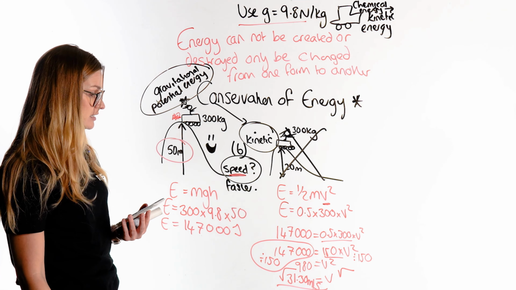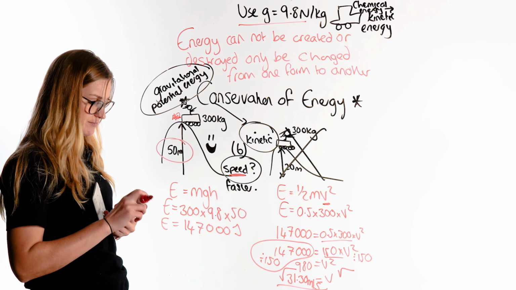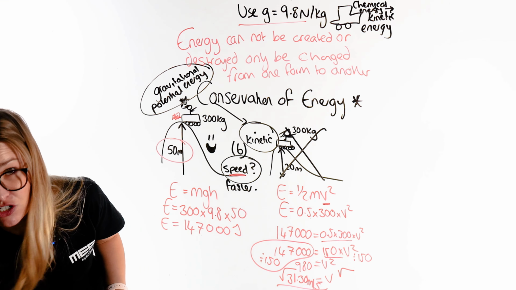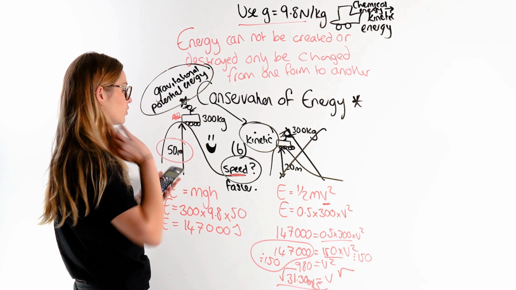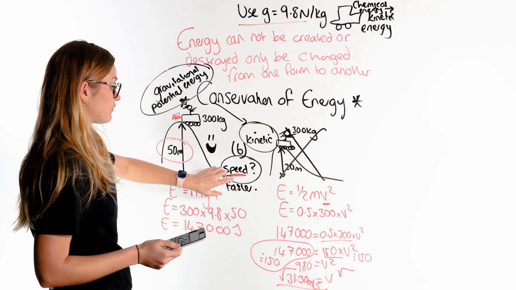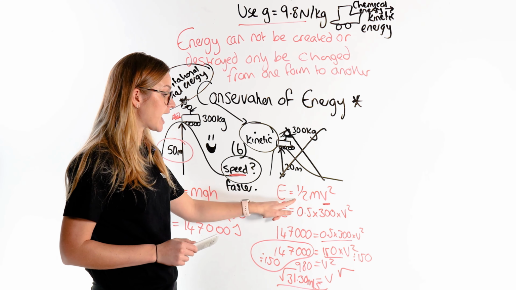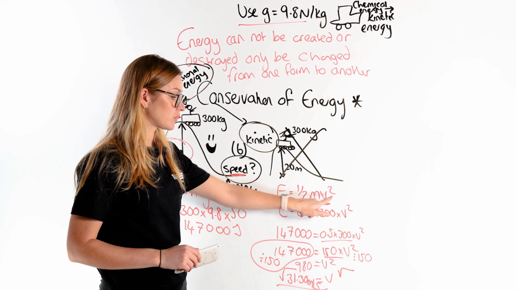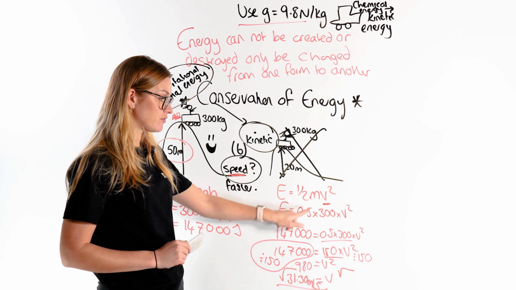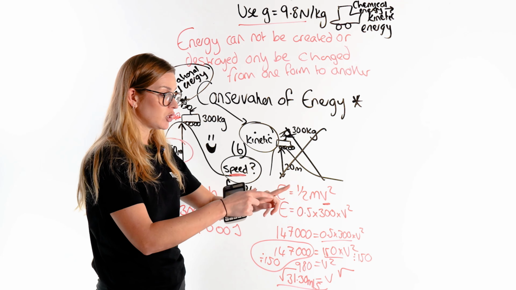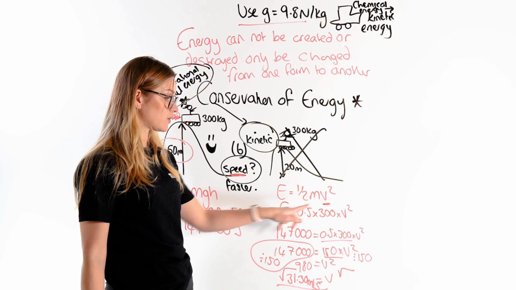So to recap what we did, and remember, we're always going to recap because we want to make sure we didn't make a mistake when we type things in our calculator. First thing we did was we realized we're trying to find speed. If anything is moving, it has kinetic energy. Kinetic energy is a half, 0.5, times the mass, which we were told was 300, times the speed squared. We don't know what the energy is, so I can't find the speed yet.